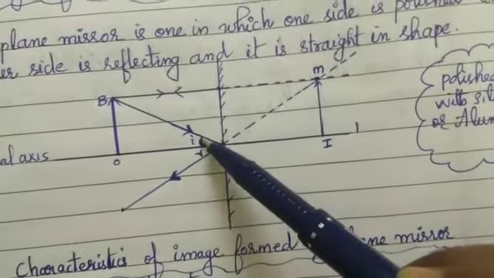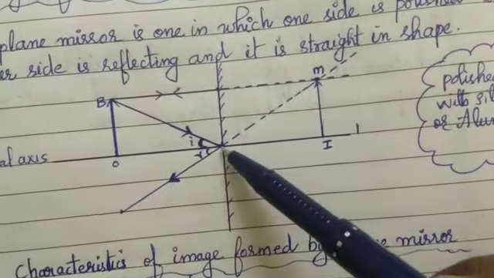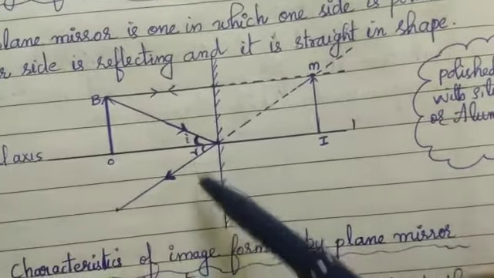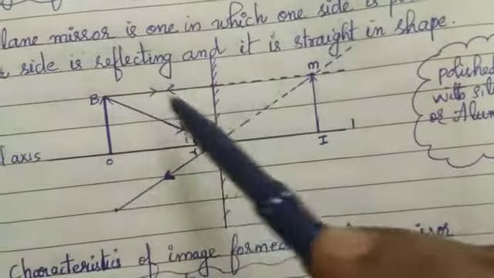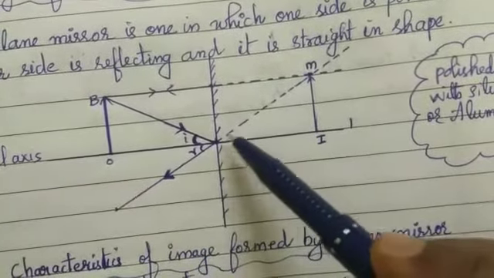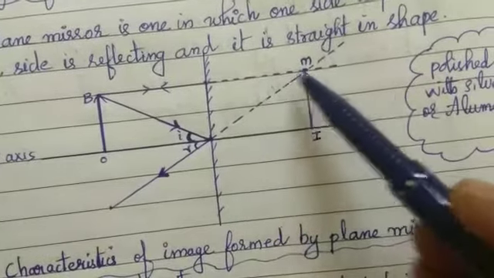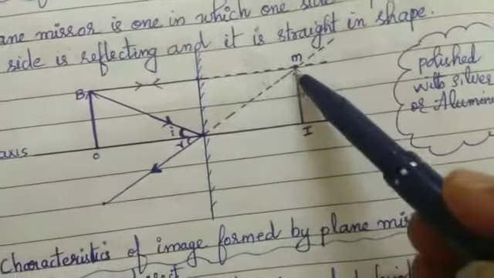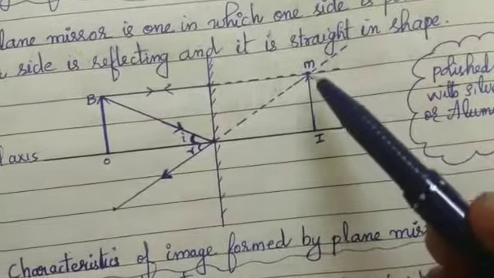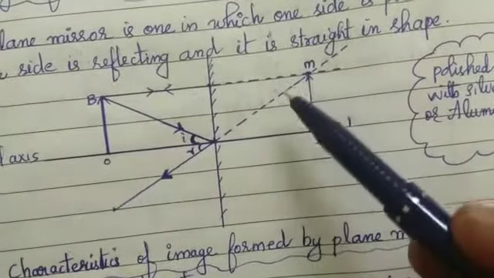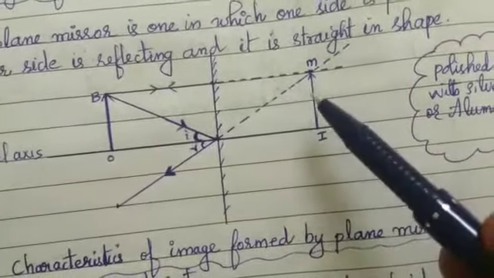It makes an angle i and reflects by making an angle r. These reflected rays never meet each other. If we produce these rays to the back of the mirror, they meet at a point here and the image is formed here. So this image is known as a virtual image.